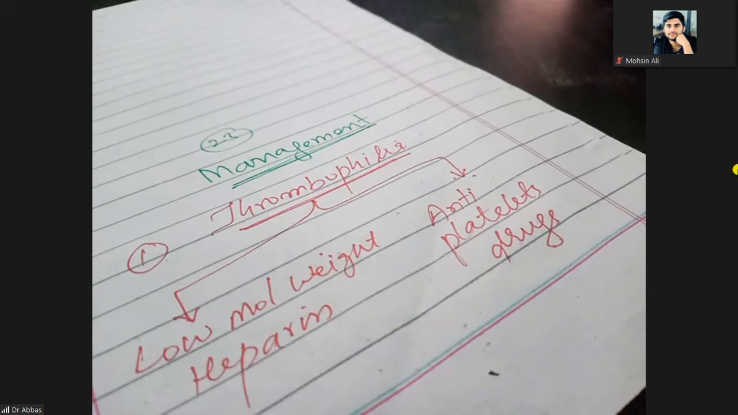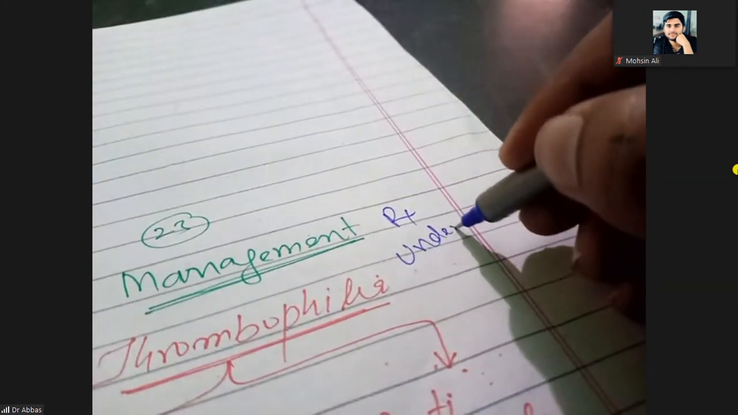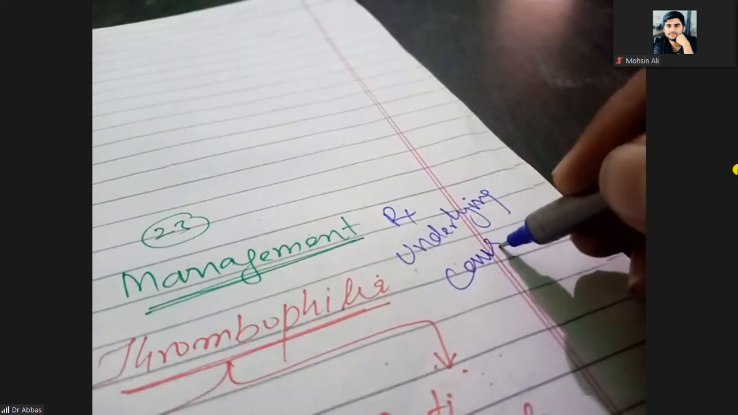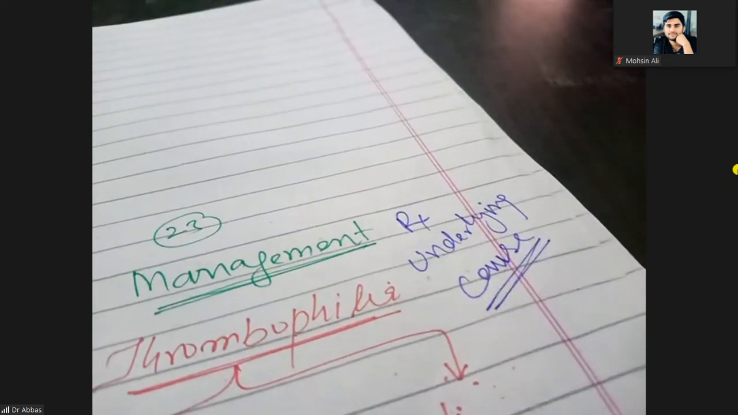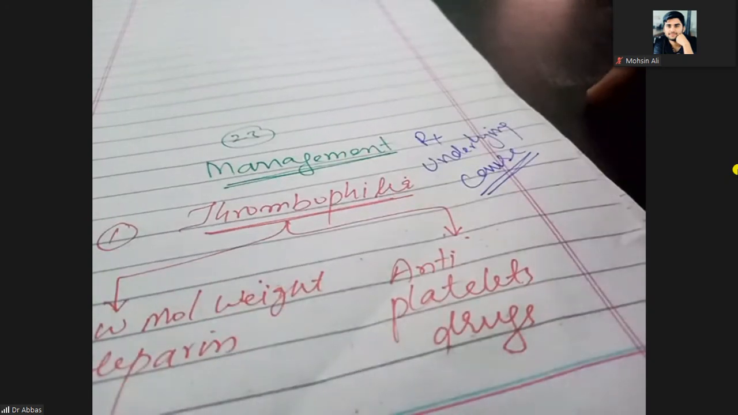It means here, treat the underlying cause. Management is to treat the underlying cause. Very one-line management. So when the underlying cause is thrombophilia, you can treat it by giving low molecular weight heparin, or you can treat it by giving antiplatelet drugs.